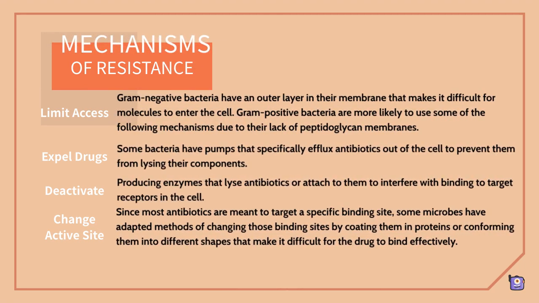Mechanisms by which bacteria are able to resist antibiotics. They can limit its access into the cell by having structural defenses like peptidoglycan walls and being gram-negative bacteria. They can develop pumps that expel foreign molecules or specific ones like harmful antibiotics, which in turn prevent them from lysing the cell or important genetic material. They can develop proteins or enzymes that lyse antibiotics before they can attach to their target site. Or, those proteins can interfere with binding sites by attaching to them before the drug, and changing its shape so it no longer fits.